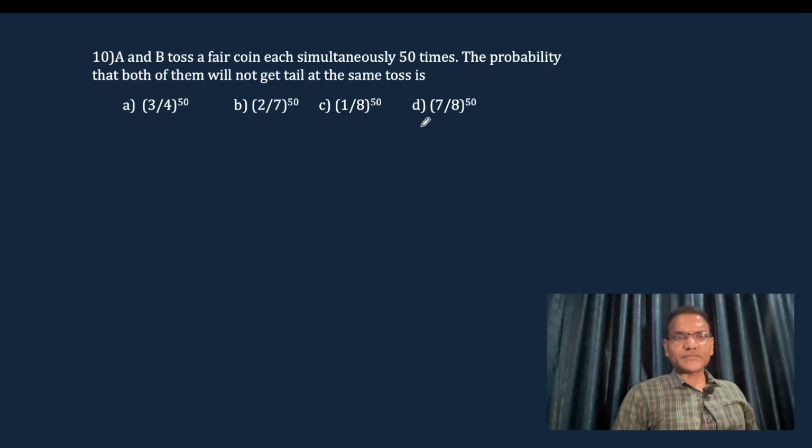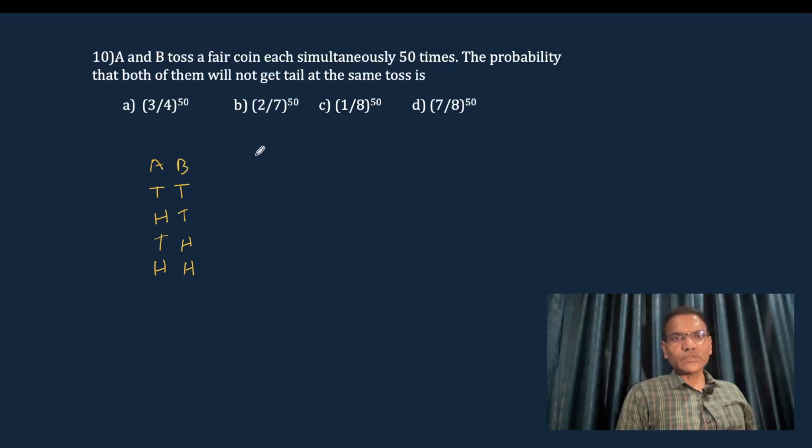Next question: A and B toss a fair coin each, simultaneously 50 times. What is the probability that both of them will not get tail at the same toss? Okay. So here I will take one time, suppose A and B are tossing one time each. If A is tossing, maybe tail will come; if B is tossing, maybe tail will come, head, tail, head. So these are the possibilities while A and B are tossing one time each.